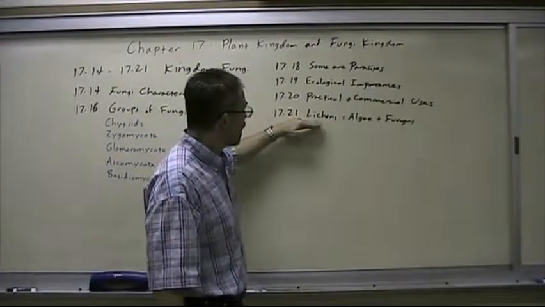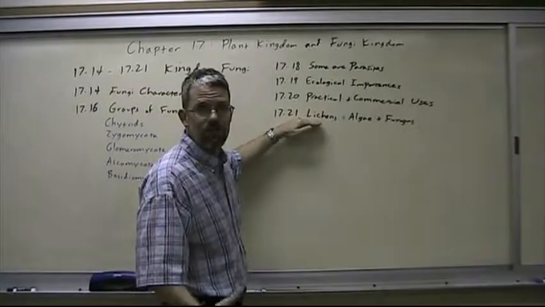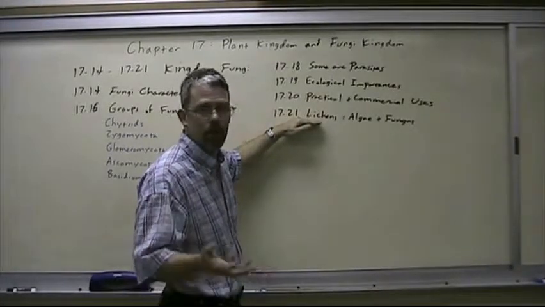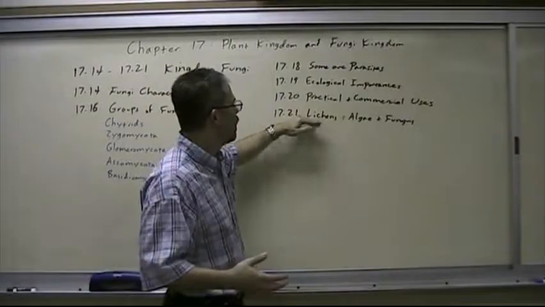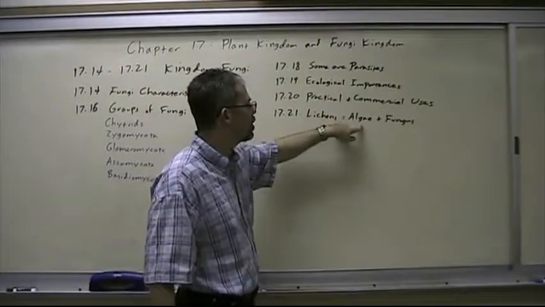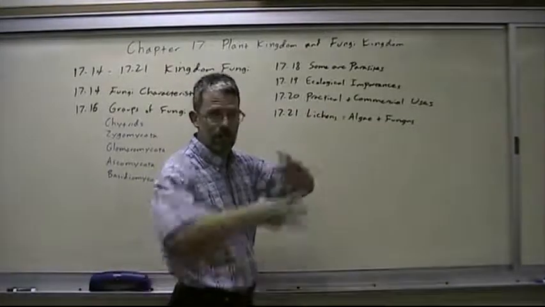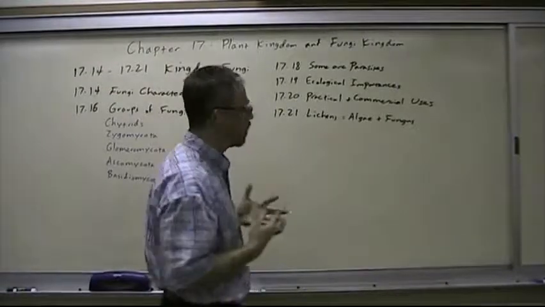The last section discussed lichens. You've seen them in the lab, and you've also seen them growing on trees and on rocks and so forth. It's a symbiosis between 2 organisms, a green algae and a fungus, and they're intertwined on the cellular level.